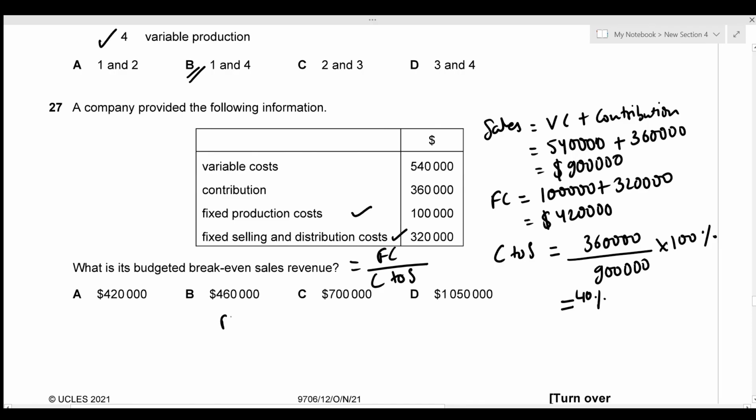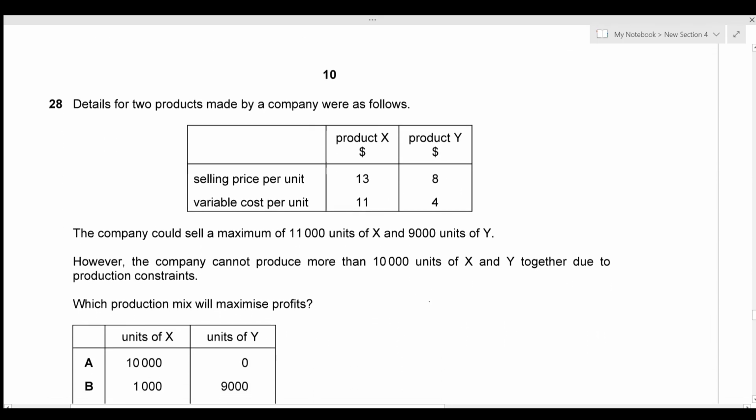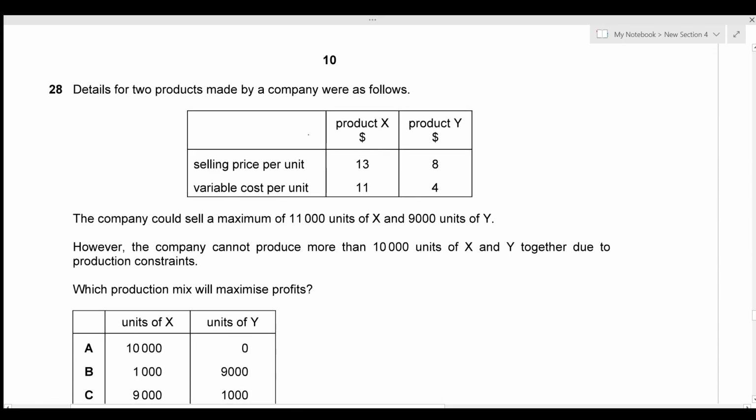Now we just have to compute the fixed cost divided by contribution to sales. The fixed cost is 420,000 and the contribution to sales ratio is 40%, so that's just 40 by 100. So this gives the total budgeted break-even sales revenue as 1,050,000, which is given in option D.